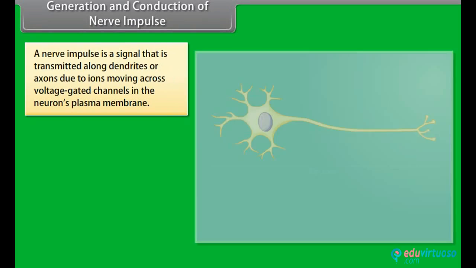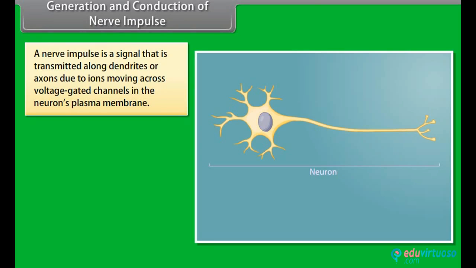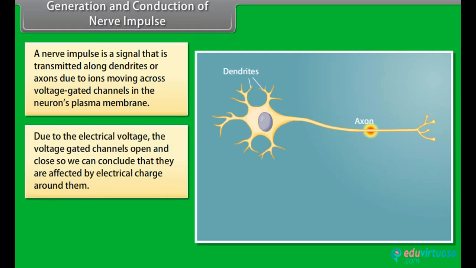Generation and conduction of nerve impulse. A nerve impulse is a signal that is transmitted along dendrites or axons due to ions moving across voltage-gated channels in the neuron's plasma membrane. Due to the electrical voltage, the voltage-gated channels open and close, so we can conclude that they are affected by